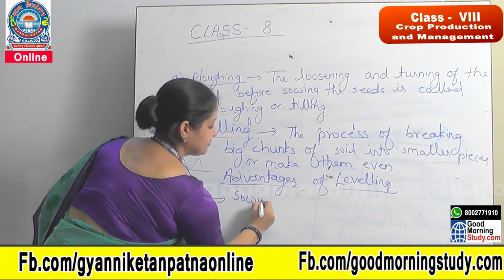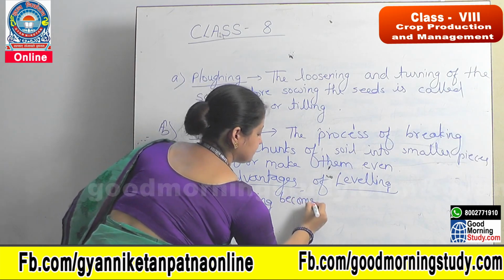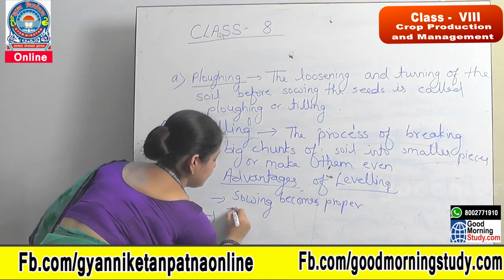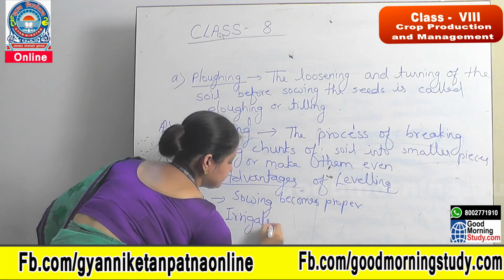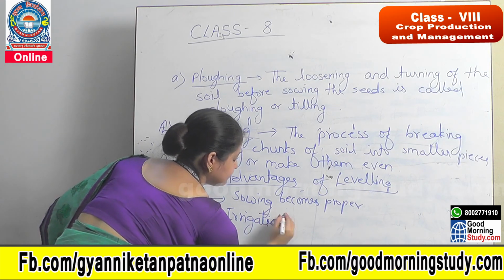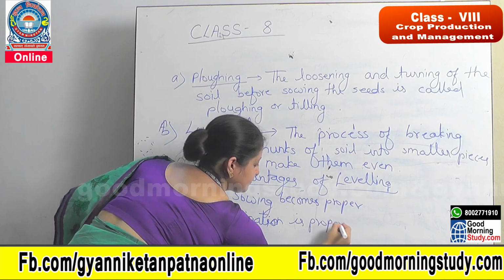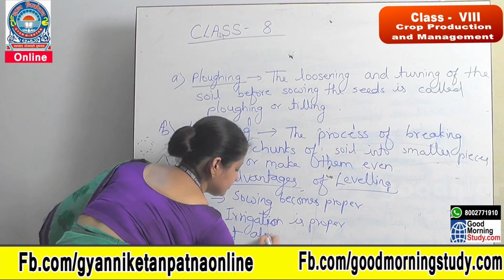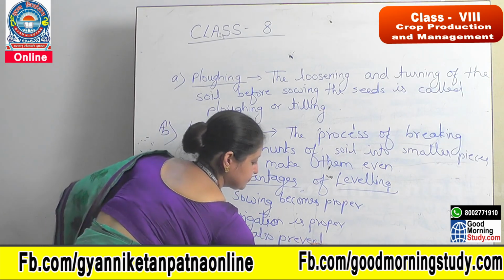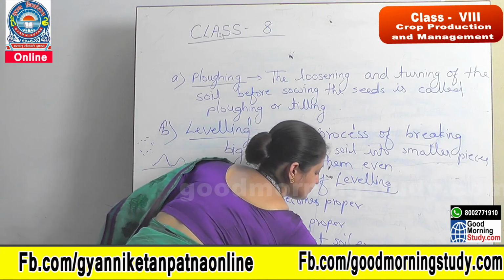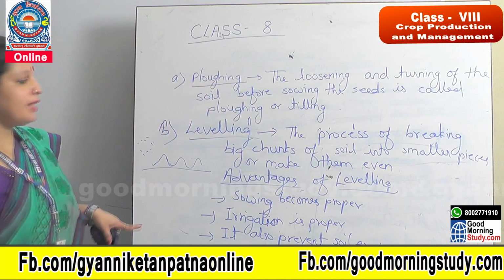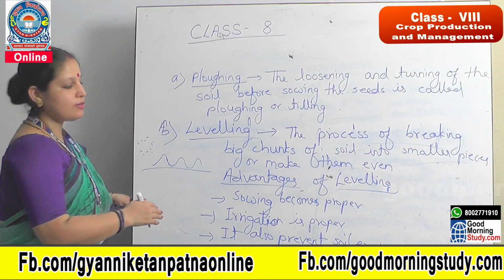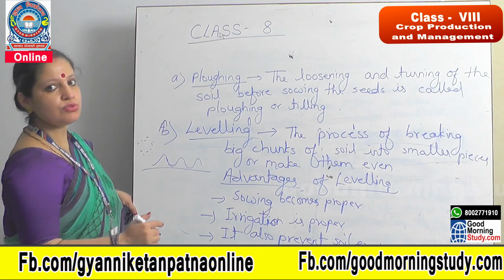Sowing becomes proper. Irrigation also becomes proper. And apart from this, it also prevents soil erosion. So these are the advantages of leveling. It mainly helps in the sowing process, irrigation becomes proper, and it also prevents soil erosion.